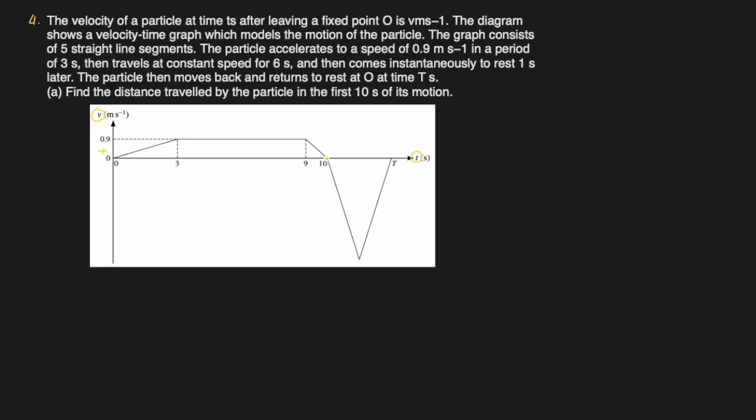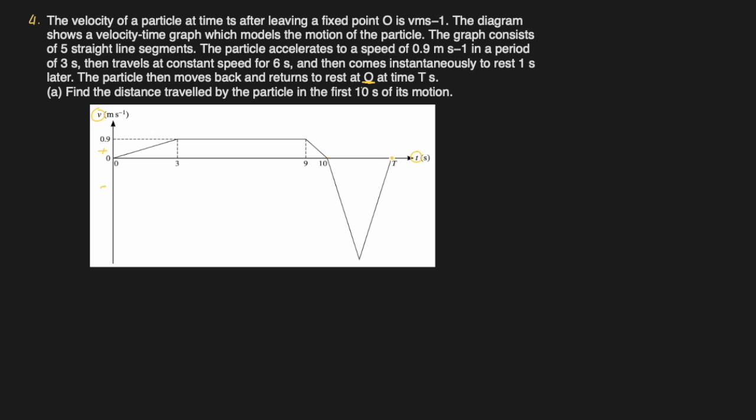Then it changes its direction. Again it starts moving faster, faster, faster in the opposite direction, and here it does not stop, it decelerates, right? That's what it means, right? In the negative direction, it did not stop here, it stopped increasing the speed and started decreasing, and then it came back to rest at the same position because they said at O again.